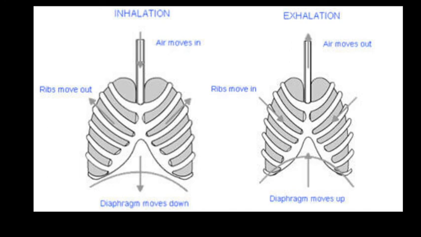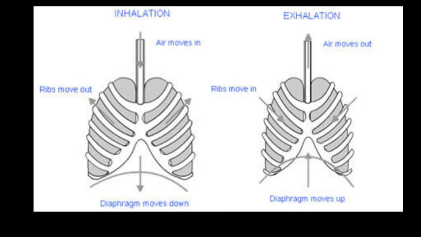So the mechanism of breathing depends on two processes, inhalation and exhalation. During inhalation the thoracic cavity, the chest cavity, expands, and the thoracic cavity contracts during exhalation. Ribs lift upward during inhalation, but move downward during exhalation.